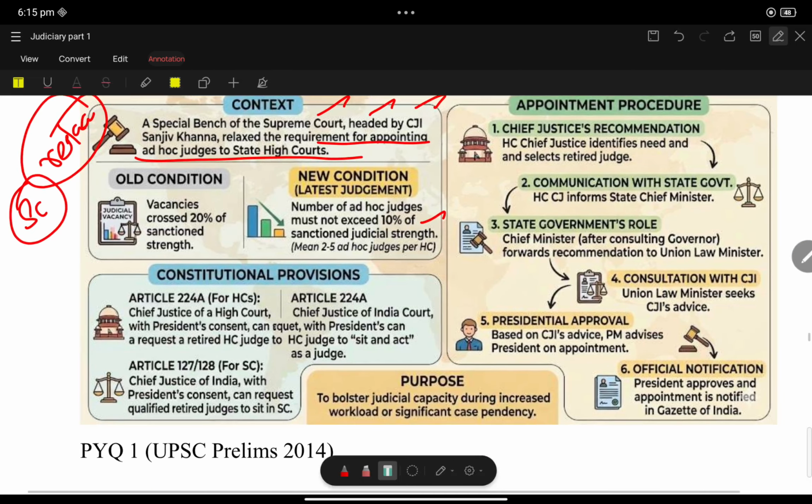Constitutional provisions. It is very much important. Article 224A.